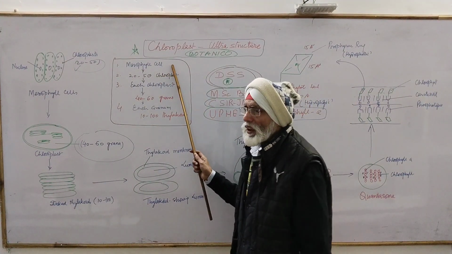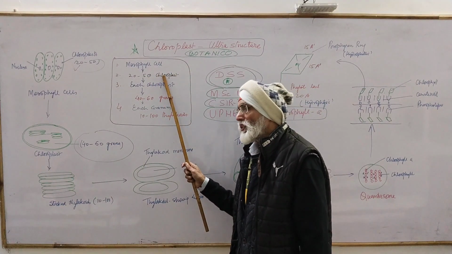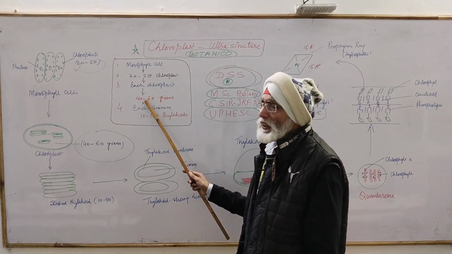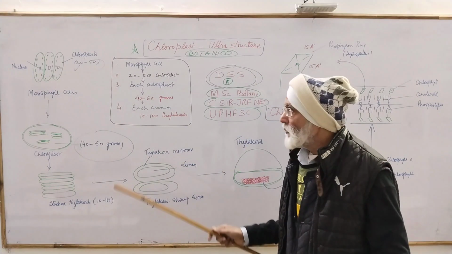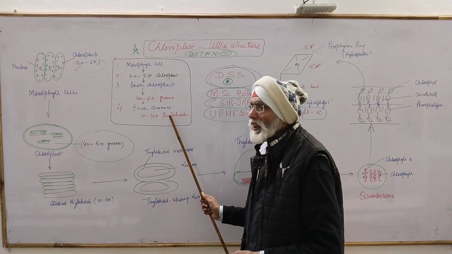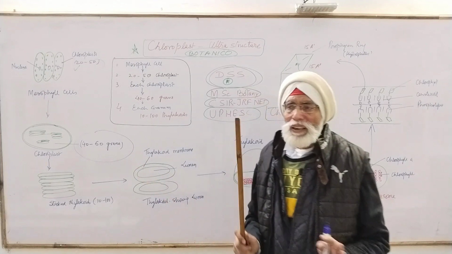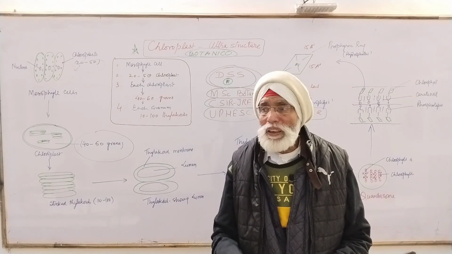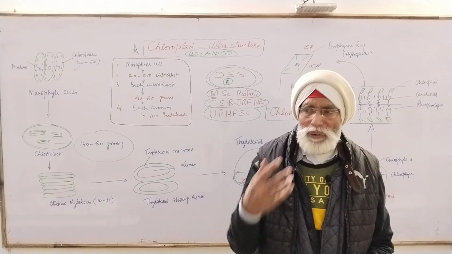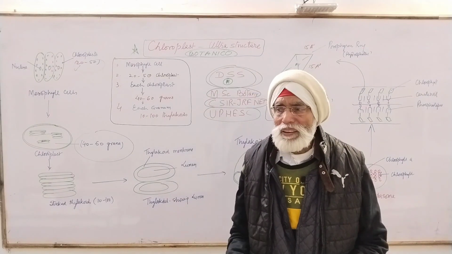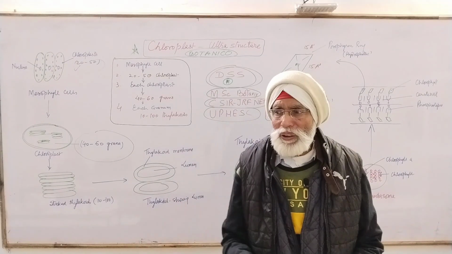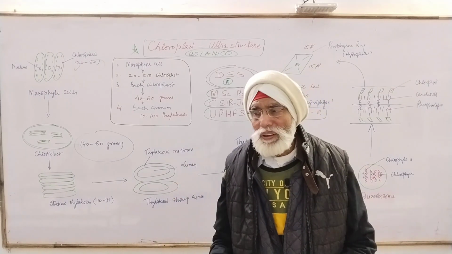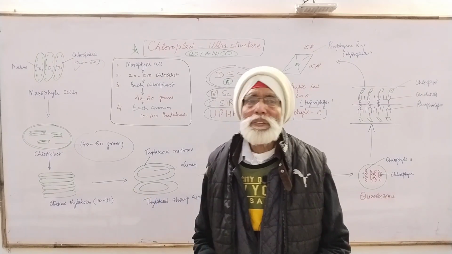Okay, and in brief, now see the question. In mesophyll cell, how many chloroplasts are there? 20 to 50 chloroplasts. Okay, and in each chloroplast, how many grana are there? 40 to 60 grana are there, and in each granum, how many thylakoids are there? 10 to 100 thylakoids. So gentlemen, this is the last topic of your plastid in your NCERT, and I have given you a very short brief view of all things, types of the plastid and their composition, and lastly the most important plastid in the living biosphere, that is your chloroplast, which mainly harvests the light energy and converts it into food, so-called photosynthesis. Thank you very much. This is all for today.